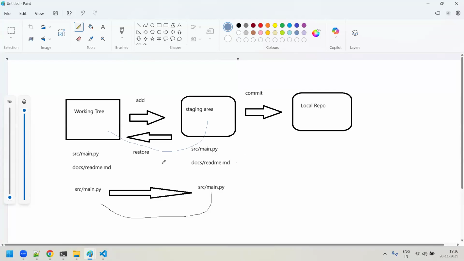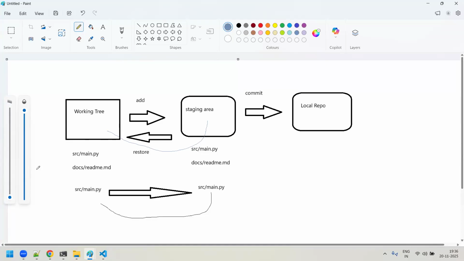And the second restore is something like, Rajesh, you changed the file in the working tree, you have not yet added it into the staging area, but you want to remove the complete changes from the working tree itself. That is also a restore only. Restoring means you are completely removing the changes from the working tree itself. So that is also what we call a restore.